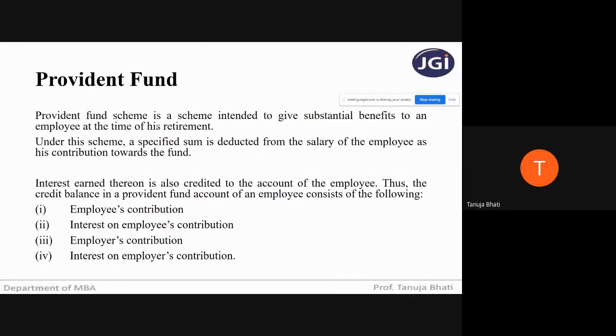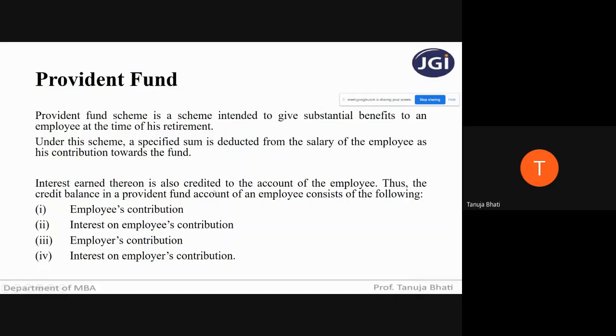So provident fund is a scheme intended to give substantial benefit to an employee at the time of his retirement. Under this scheme, a specified sum is deducted from the salary of the employee as his contribution towards the fund, so that in future, when he retires, he will have the savings, because the fund will accumulate with interest. So interest earned thereon is also credited to the account of the employee.